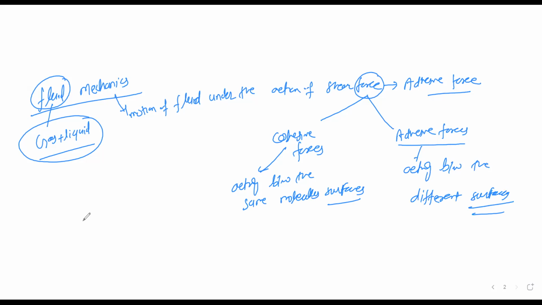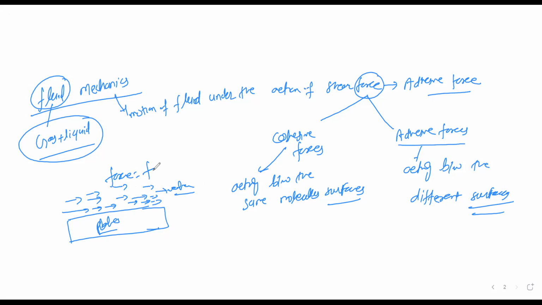Like if this is one surface, I am considering a plate, and I am going to pour water on this surface. What will happen? There is a flow of this liquid or water. Why is this flow occurring? Because of adhesive forces, and that force is also called shear force.